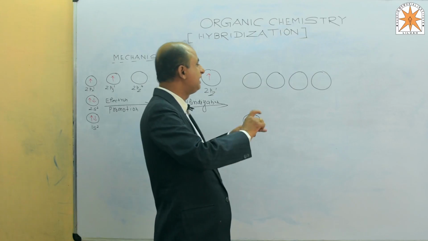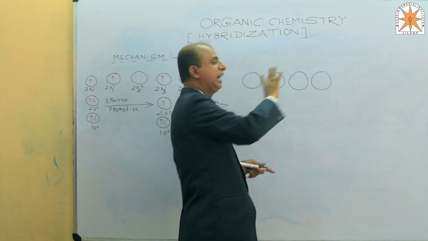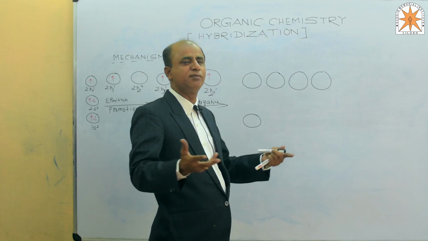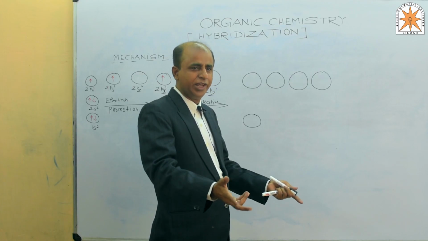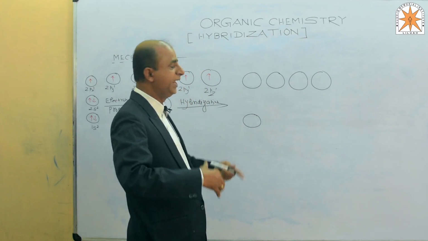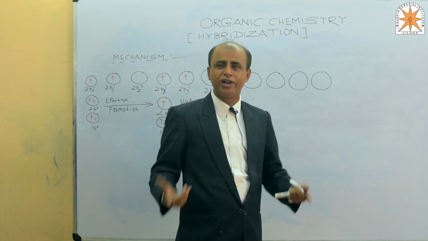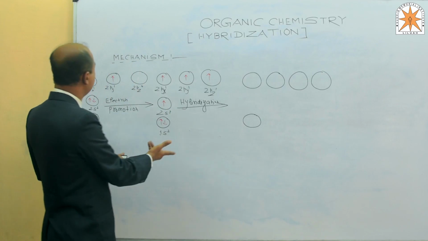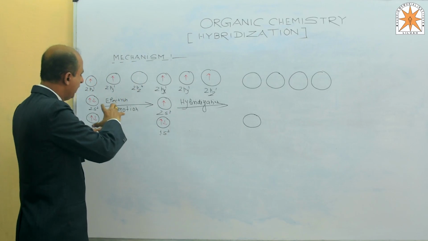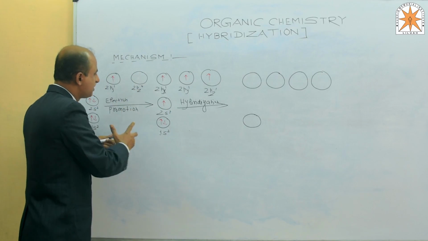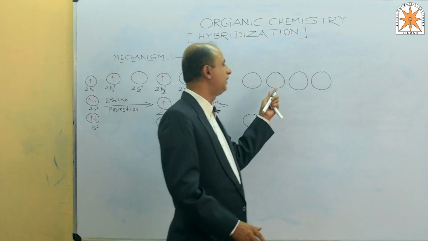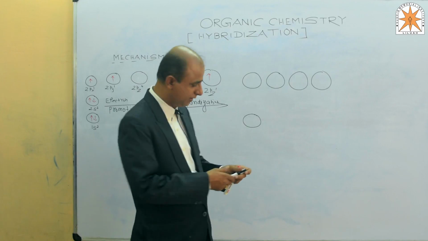Whenever overlapping takes place with the help of these hybrid orbitals, naturally the nature of all four sigma bonds remains the same. If the nature is the same, the energy required for breaking each bond is the same, that is, the bond energy will be the same. So this concept, which is quite difficult to understand, has been clearly explained on the basis of hybridization.